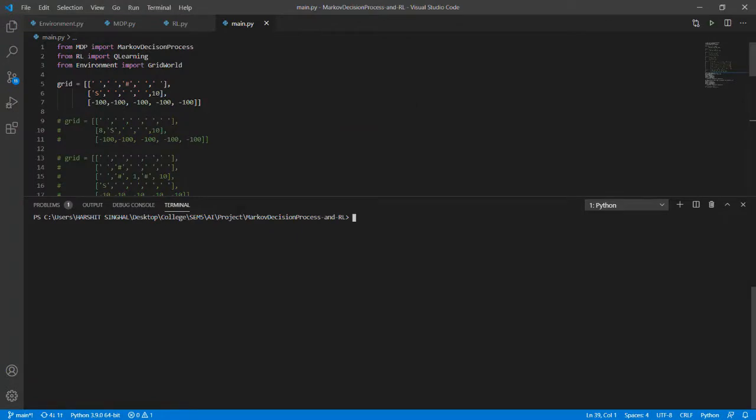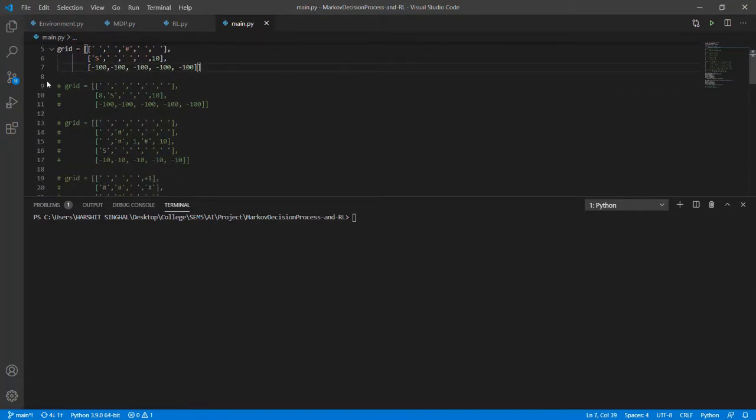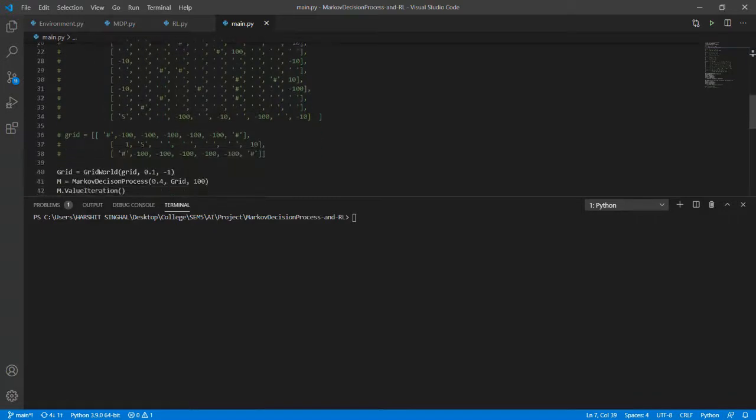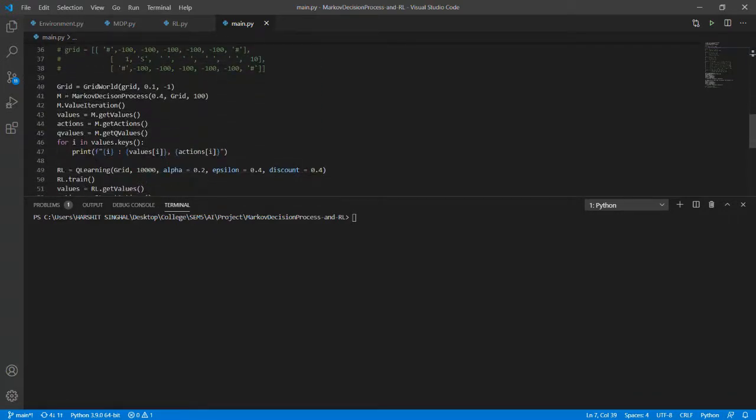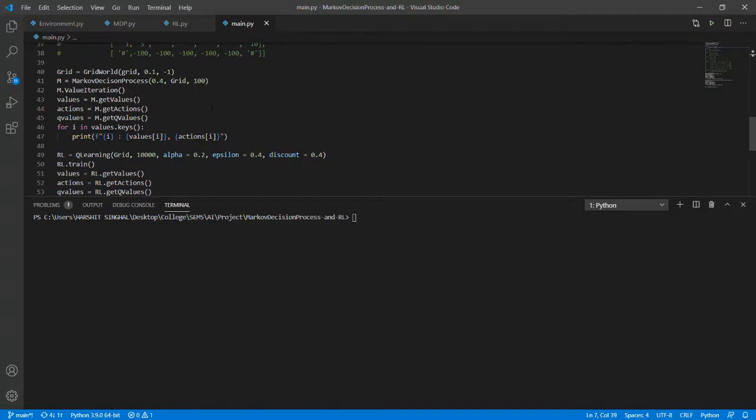Here we have imported all the files, and here are the grids we are going to see. There are many grids listed here, and we can run any grid we want. So let's see the main code. Here we have created an instance of the grid world class with 0.1 noise and -1 living reward. Here is the Markov decision process algorithm with 0.4 discount, running for 100 iterations. Here is the Q-learning, reinforcement learning part, with 10,000 iterations, a learning rate of 0.2, epsilon of 0.4 and a discount factor of 0.4 as well. So let's run the algorithm.